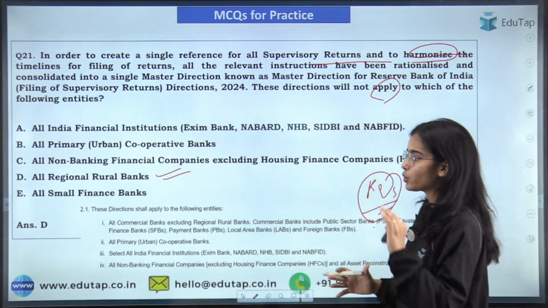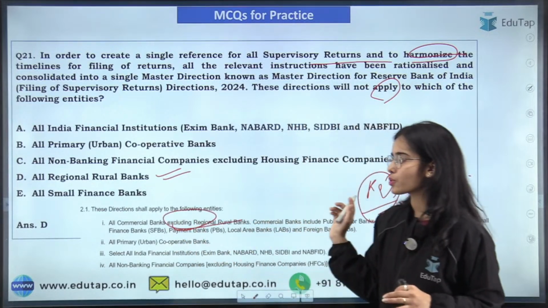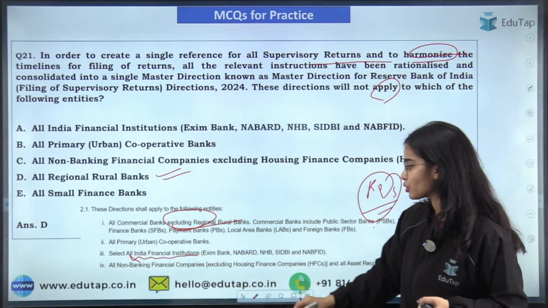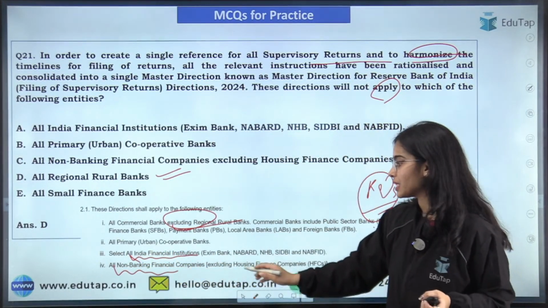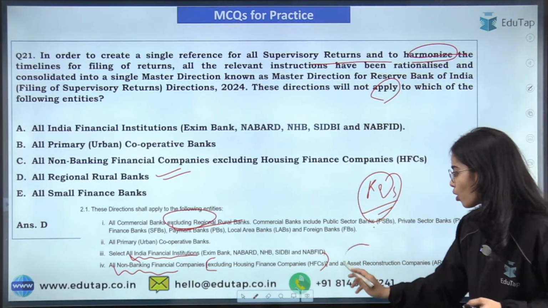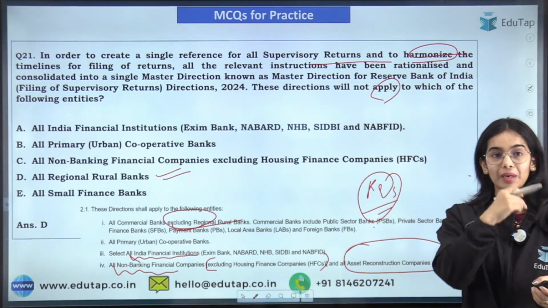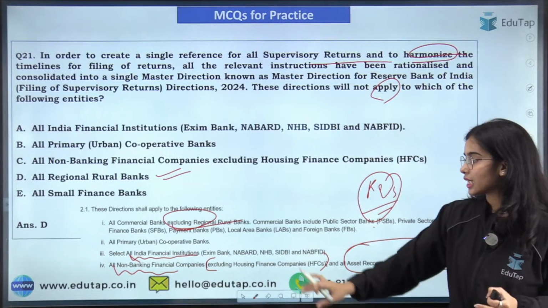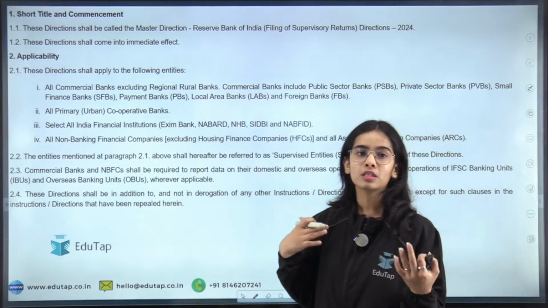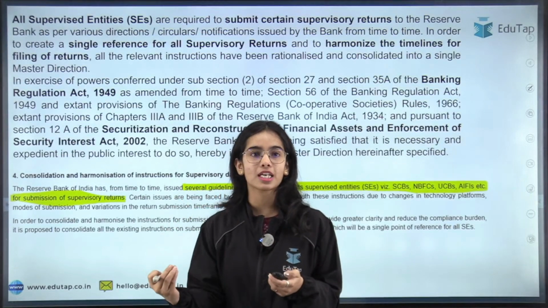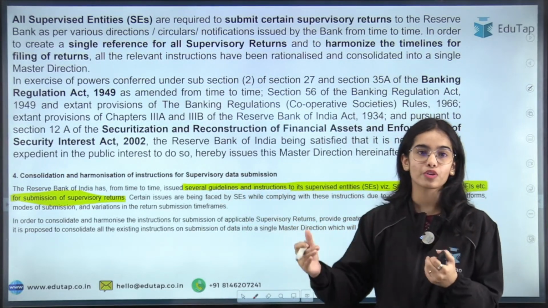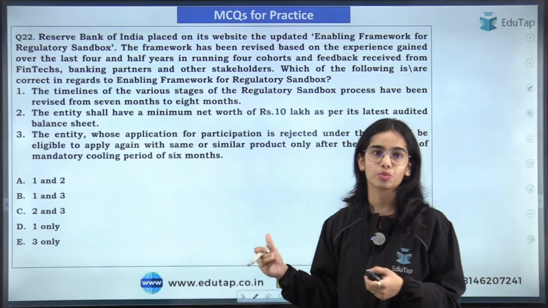So these directions apply to all the commercial banks excluding the regional rural banks. It also applies to all the urban cooperative banks, all the All India Financial Institutions, all non-banking financial companies excluding the housing finance companies, and it is also applied to all the asset reconstruction companies. So it applies to all the entities other than the regional rural banks and the housing finance companies, just them. Okay, so the master direction has been released for the supervisory returns, the norms to be uniform for the supervisory returns by the supervised entity.